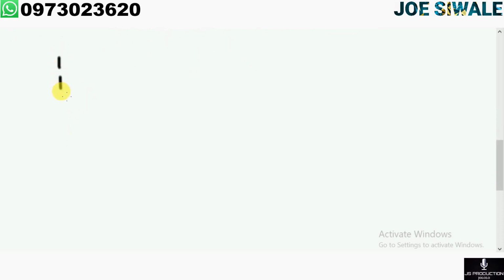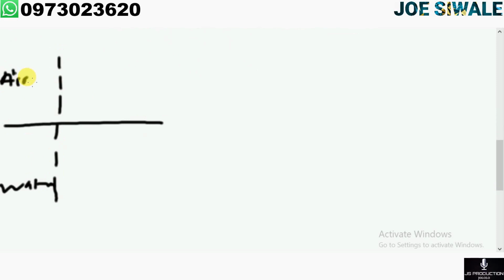So the first diagram that I'm going to draw, I'm just going to draw the normal one. So this is water and this is air, and the light ray is moving from water to air here. So the angle of incidence there is smaller, but the angle of refraction is actually bigger. And say, for instance, we increase the angle of incidence here.